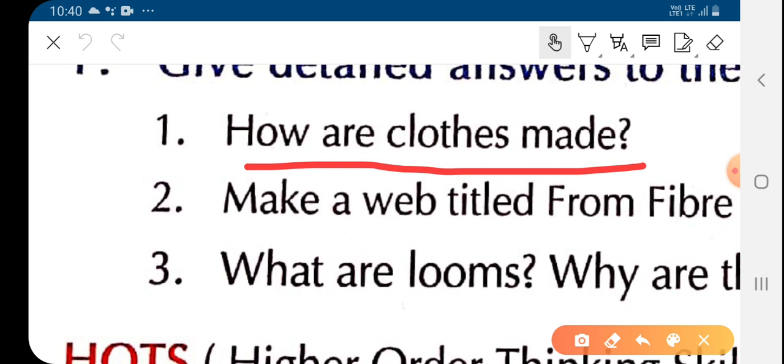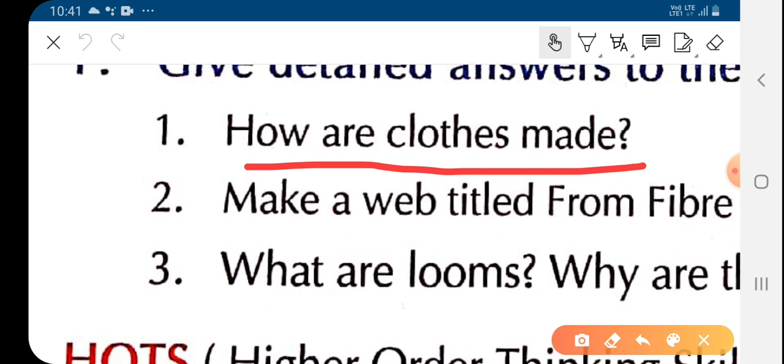Then after spinning, the same yarn is weaved into fabric, and this process of converting yarn into fabric is called weaving. These two processes are involved in making the cloth. So this is how we can make the cloth. Now children, make a web titled from fiber to fabric.